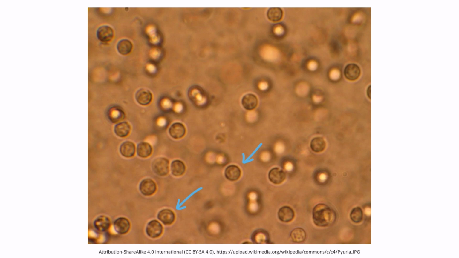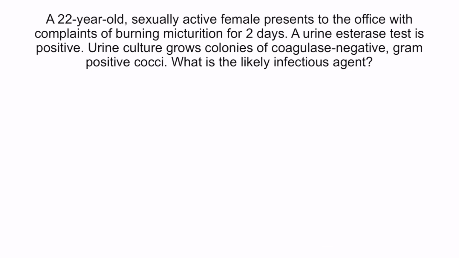All right, let's try a question. A 22-year-old sexually active female presents to the office with complaints of burning micturition for 2 days. A urine esterase test is positive. Urine culture grows colonies of coagulase-negative gram-positive cocci. What is the likely infectious agent? So this is a patient with symptomatic urinary tract infection as shown by burning micturition and urine esterase positivity.